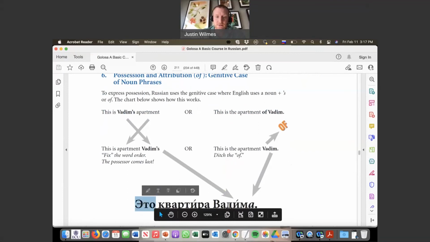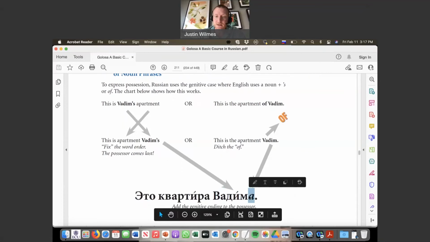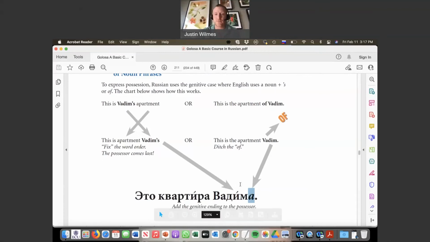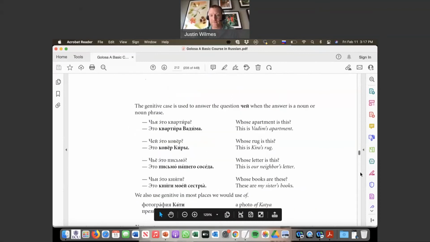Это квартира Вадима. Да? So this is the apartment of Vadim, where Vadim gets an а on the end as the genitive ending. So the apartment of Vadim. That genitive ending makes it mean of, right? It makes it mean possession in that way. So here we don't use the u, right? This is like apostrophe s.